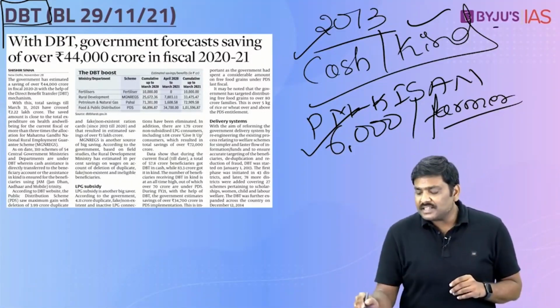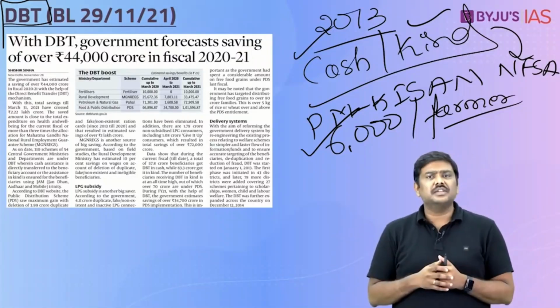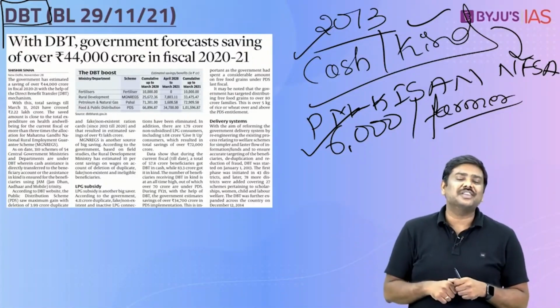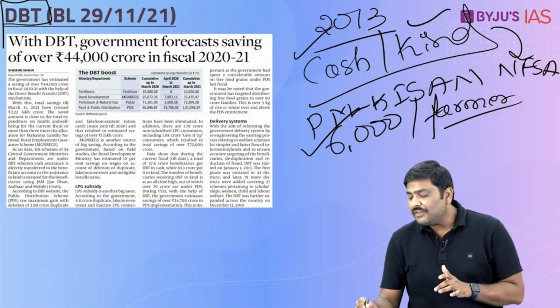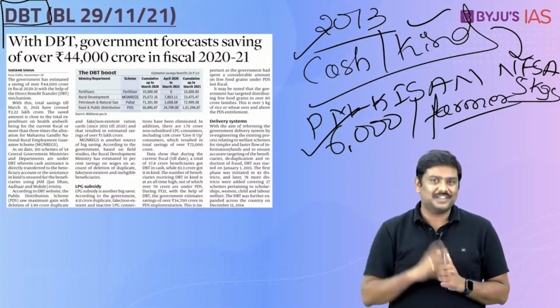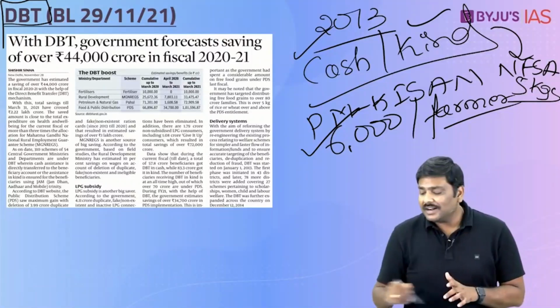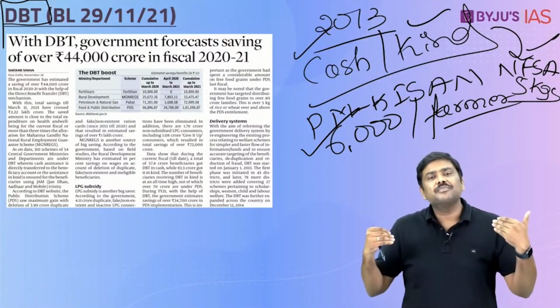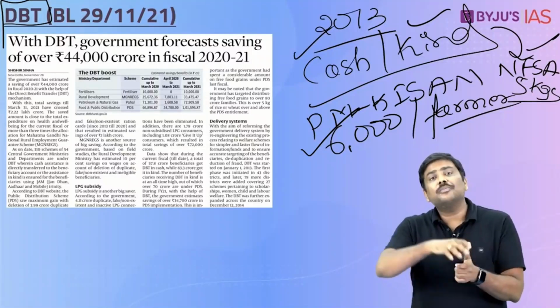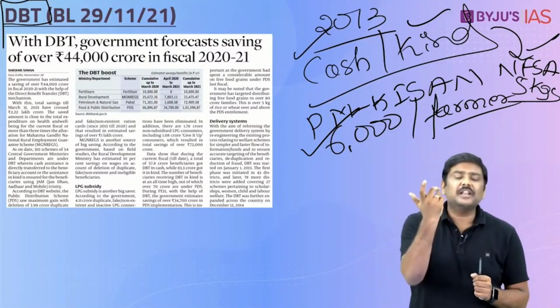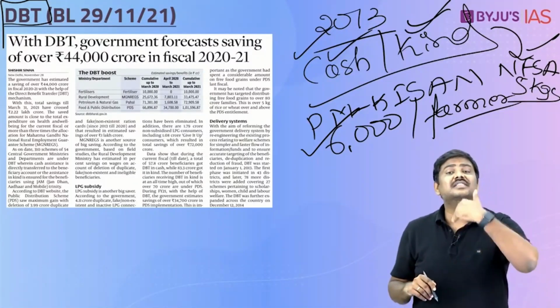There is another example, the National Food Security Act, NFSA, under which the government of India identifies the beneficiaries, or to be more precise, the state government will identify the beneficiaries, but the government of India ensures that monthly 5 kgs of food grains will be provided to these beneficiaries. So in the second case, the subsidy that is provided is not in the form of cash, rather it is in the form of kind. So under DBT, the government of India over a period of time has brought in more and more schemes using which the government ensures that the right beneficiary will be identified, and these beneficiaries will be provided with either cash assistance or kind assistance of the government.